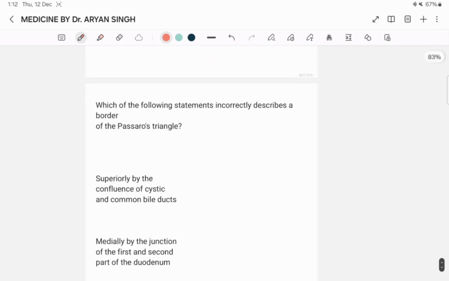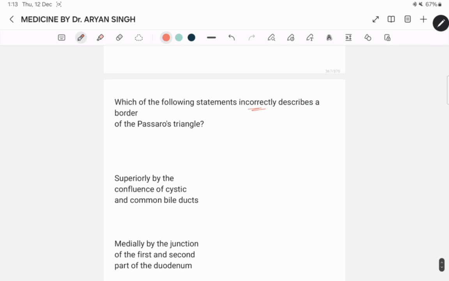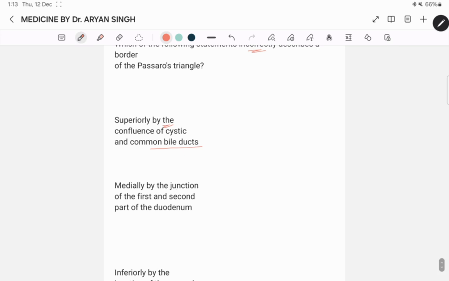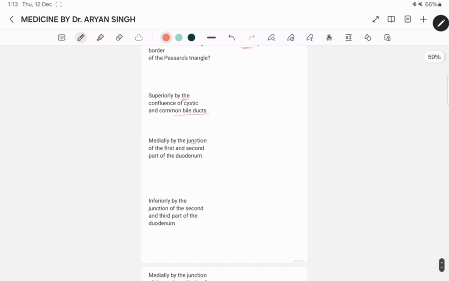And next question: which of the following statements incorrectly describes a border of Passaro triangle? Superiorly by the confluence of cystic and common bile duct, medially by the junction of the first and second parts of the duodenum. This one is the best answer. Medially by the junction of the first and second parts of the duodenum is the wrong answer, because the Passaro triangle is bounded by the junction of the second and third parts of the duodenum inferiorly.